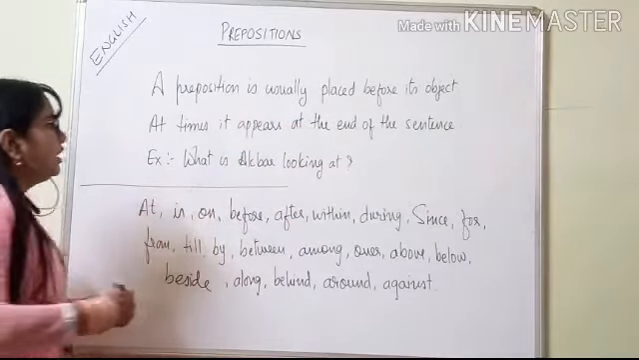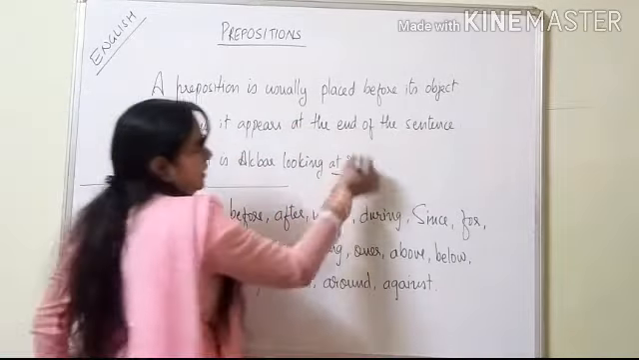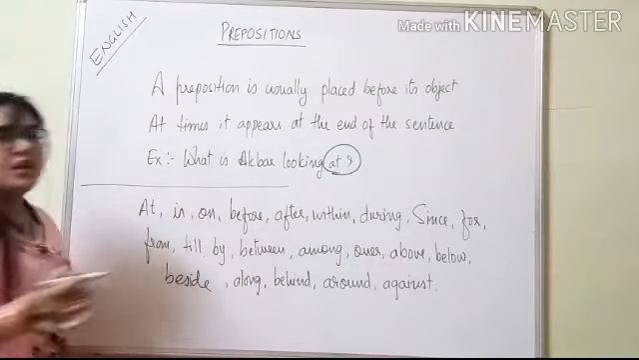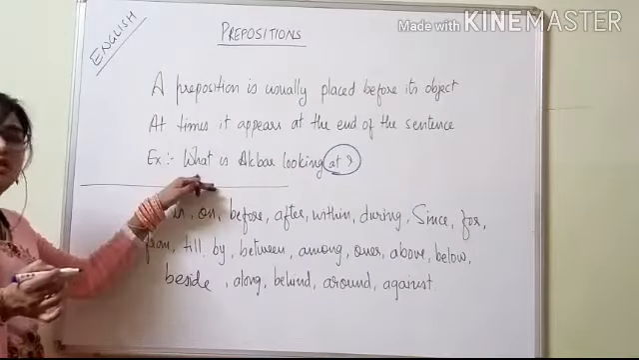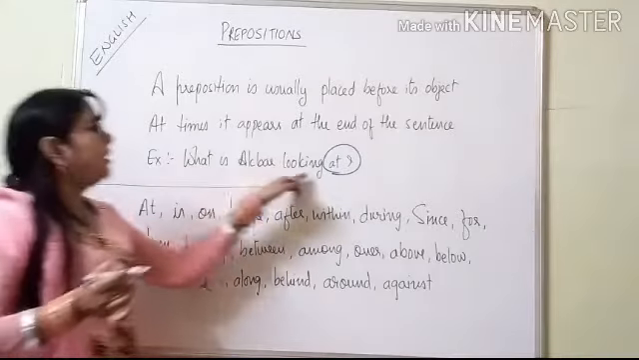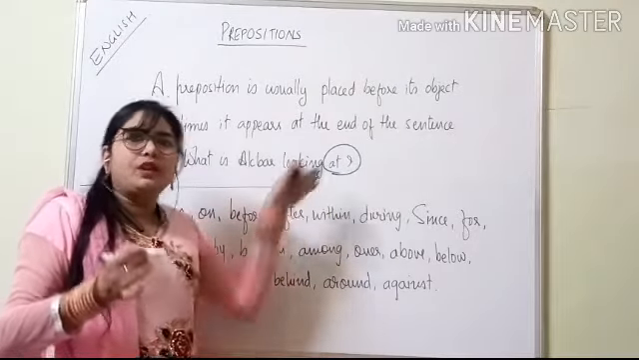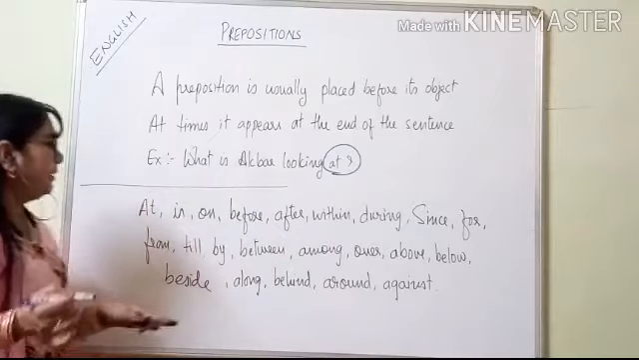For example, what is Akbar looking at? This "at" is the preposition. Without the preposition, the sentence would be incomplete, like "What is Akbar looking?" But "looking at" makes the sentence complete.